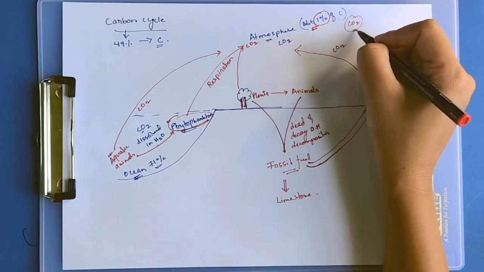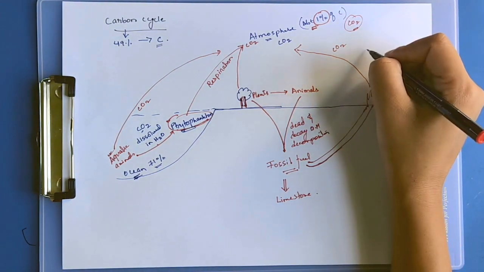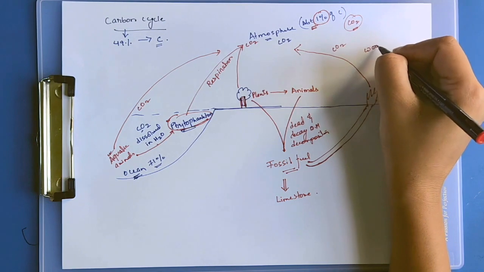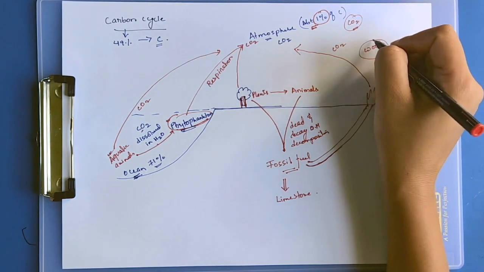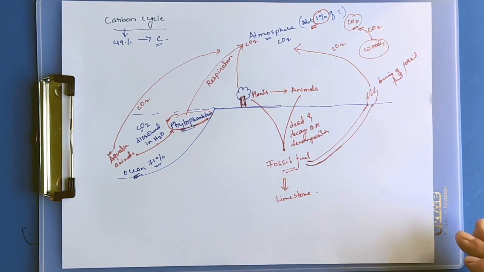When we burn wood, burning releases CO2 in the atmosphere. So the amount of carbon dioxide is increasing nowadays.